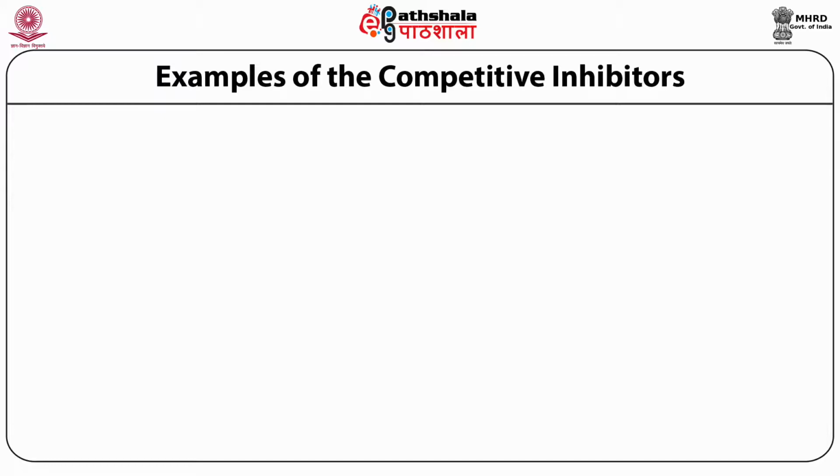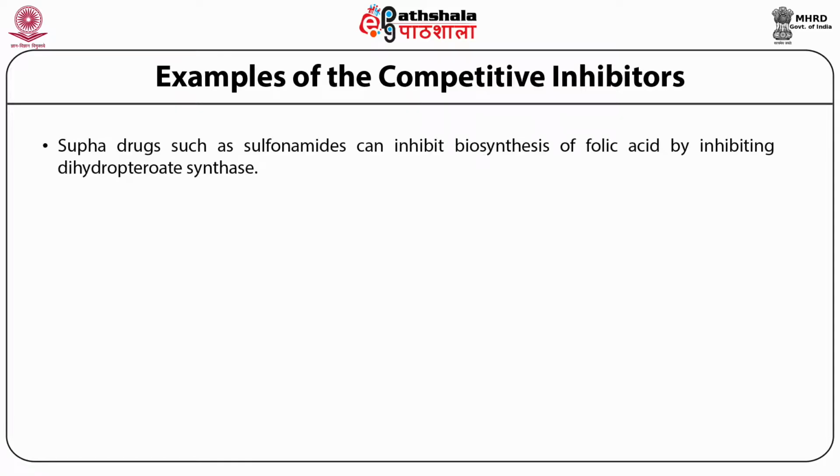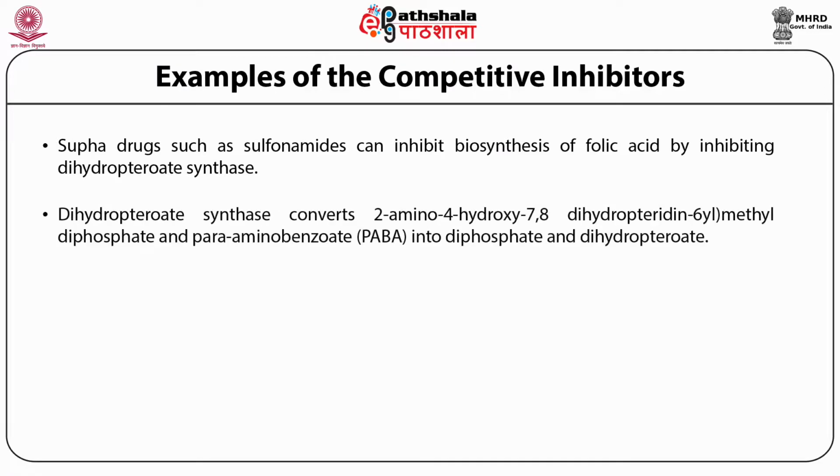After discussing four examples of competitive inhibition, it is now the fifth one, and that is a sulfa drug. Sulfa drugs such as sulfanilamide can inhibit the biosynthesis of folic acid by inhibiting the enzyme dihydropteroate synthase. This enzyme converts PABA, that is a precursor of this synthesis, into diphosphate and dihydropteroate.